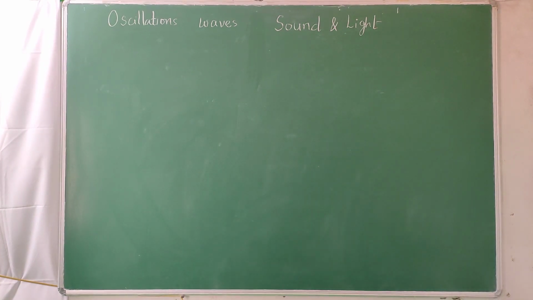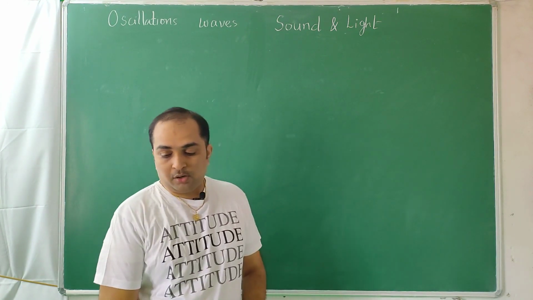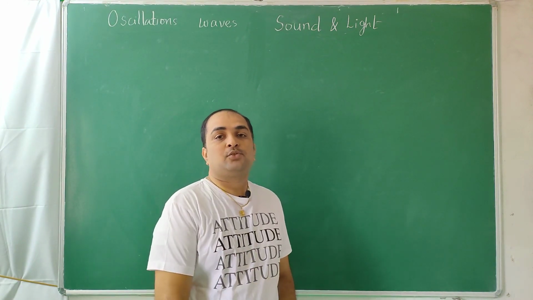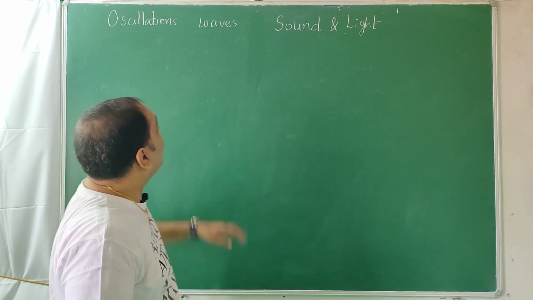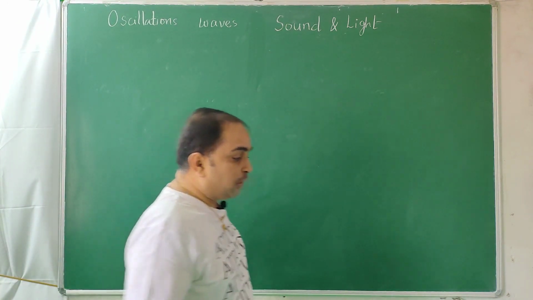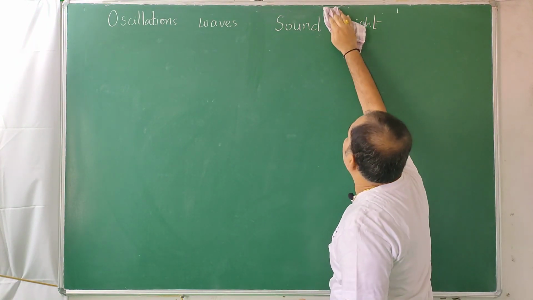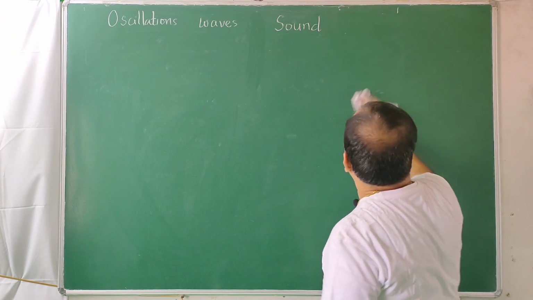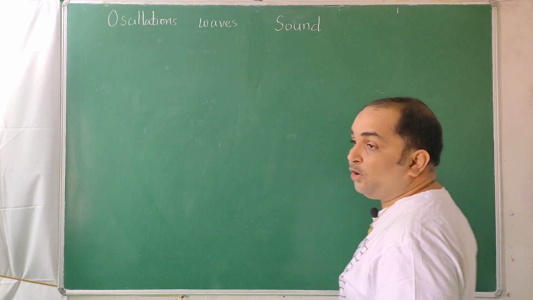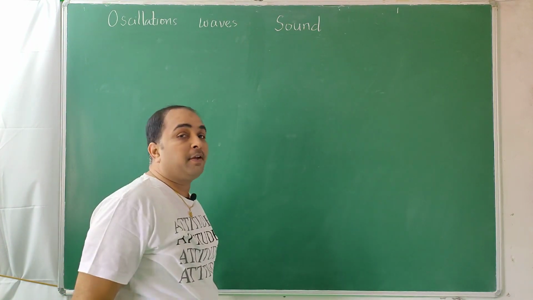Hello students, today we are going to have a talk on introduction at school level. Children need these ideas, words like oscillations, waves, sound and light. Actually at school level from 6th to 10th they don't deal with light as a wave. At college level there is a topic called physical optics, also called wave optics. There only we study it as a wave.